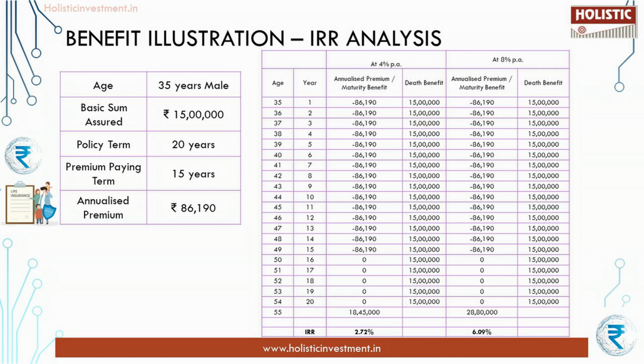The IRR under 4% scenario is 2.72%, which is lower than a bank savings account interest rate. The IRR under 8% scenario is 6.09%, which is lower than a bank FD rate of interest. For a long-term investment, this return won't help to combat inflation. So at the end of the policy term, the maturity benefit will not suffice to meet your financial goals.